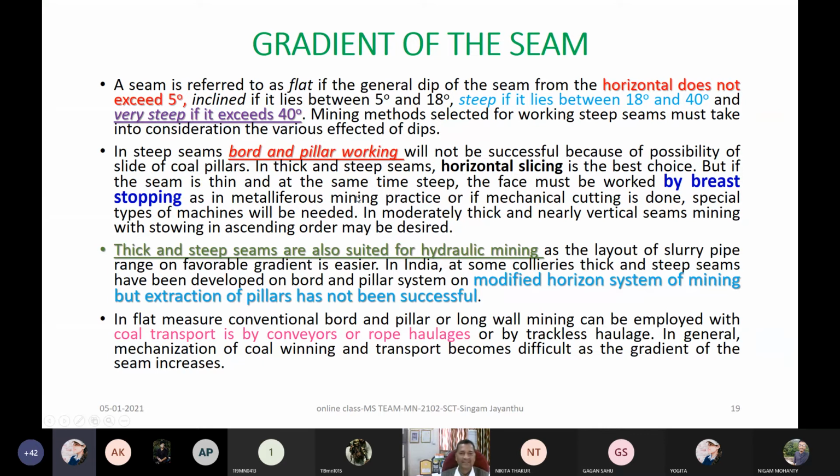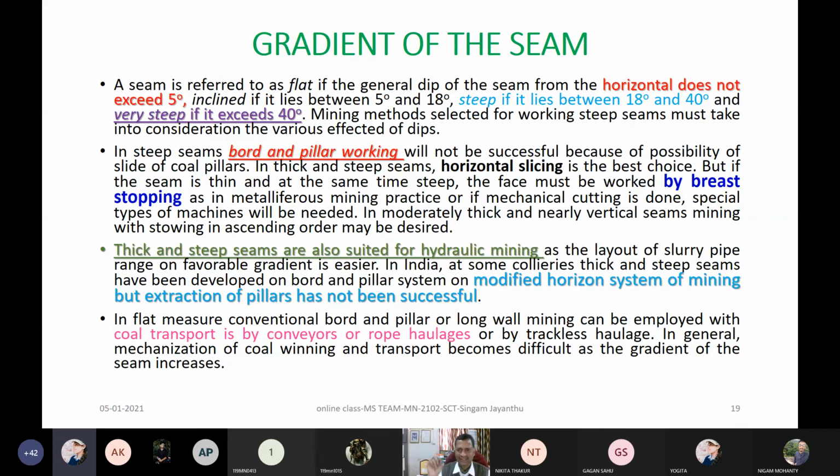Okay. Now, in thick and steep seams, horizontal slicing is the best choice. And here I can give you a lot of methods which were tried in collaboration with many parts of the world. There are names given by the name of their mines where it was made successful, or some persons, like the Kazimierz system of mine with some Russians. We tried in steep seams, longwall and so many things.